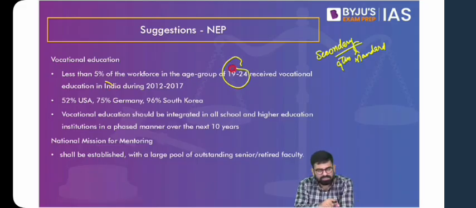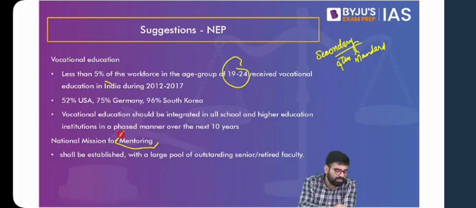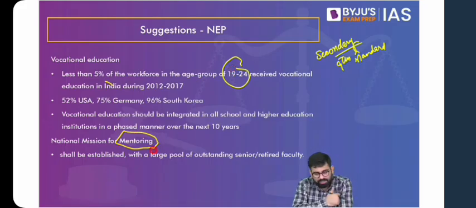So 95% of us do not get any kind of vocational education. Then also, if you remember, in terms of mentoring, we were talking about engaging your seniors, engaging your retired professors and teachers to mentor the students and the university college teachers. So they have a dedicated program for that as well.